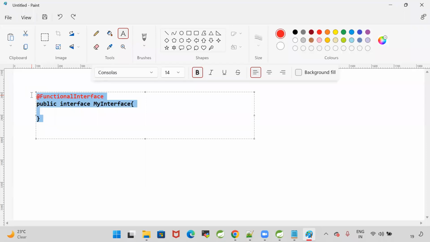What is the meaning of writing this annotation here? Now the next question comes to your mind: what is an annotation? In Java, we have classes, interfaces, abstract classes, and enumerations. Similarly, annotations are also available. In advanced Java classes, we are going to understand what annotations are. Here, for the time being, we are using one annotation.